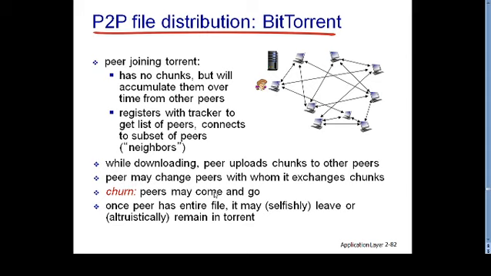While downloading, a peer uploads chunks to the other peers as well. A peer may change peers with whom it exchanges chunks. This particular Alice will contact only four peers at a time, and those four peers may change after a period of time.